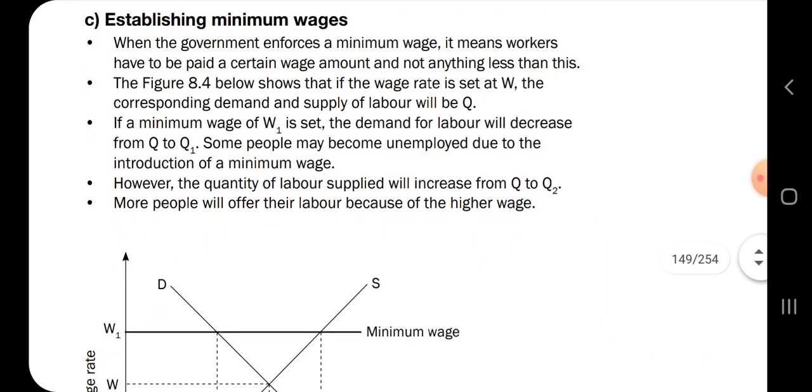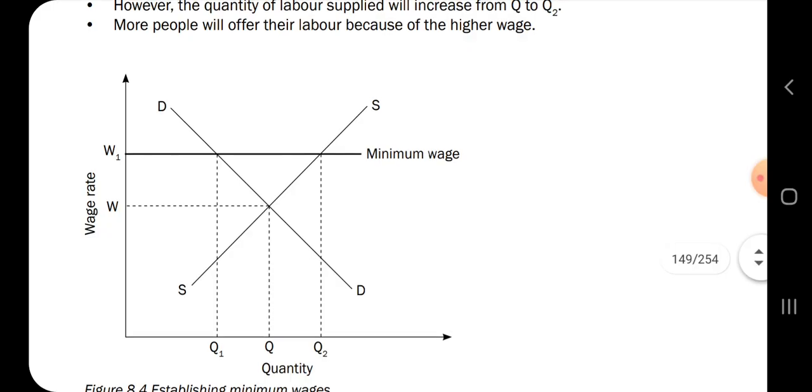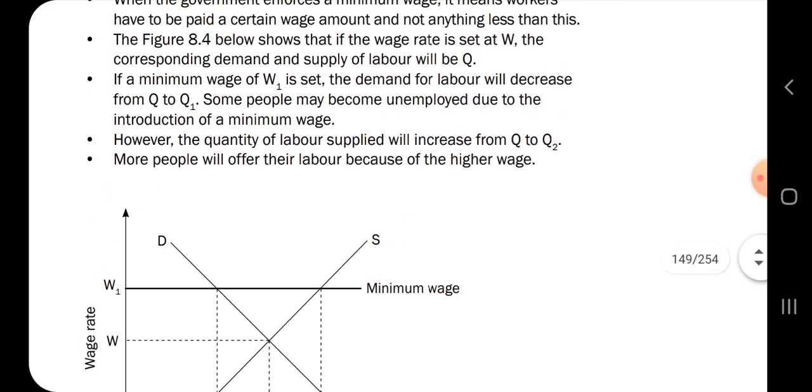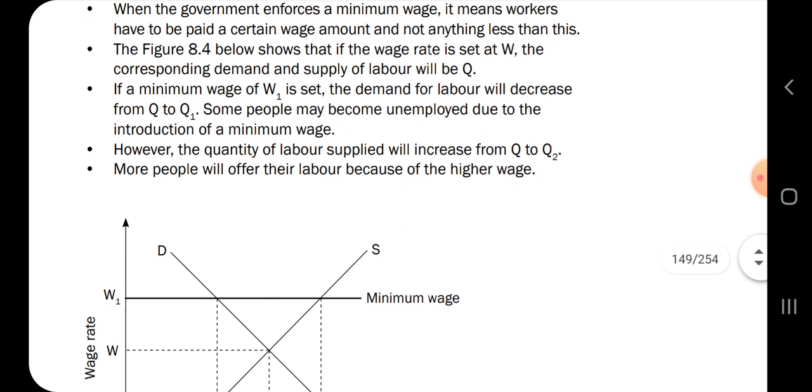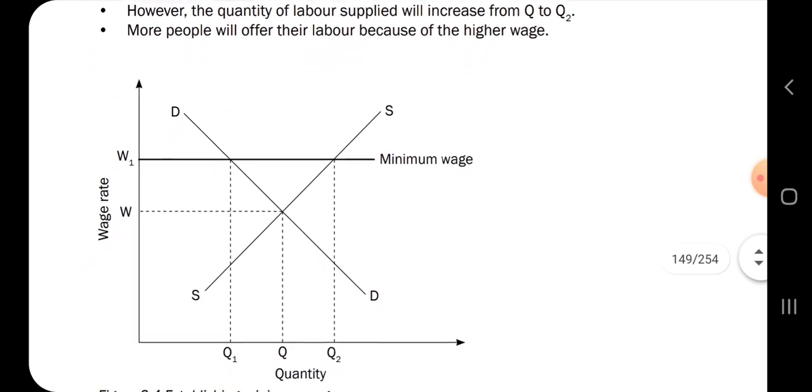So when the government enforces a minimum wage, it means workers have to be paid a certain wage amount and not anything less than that. So it's the first salary scale. You can start here and not less than that. So figure 8.4 below shows that if the wage rate is set at W, the corresponding demand and supply of labor will be at Q. And then if a minimum wage of W1 is set, the demand for labor will increase from Q to Q1.